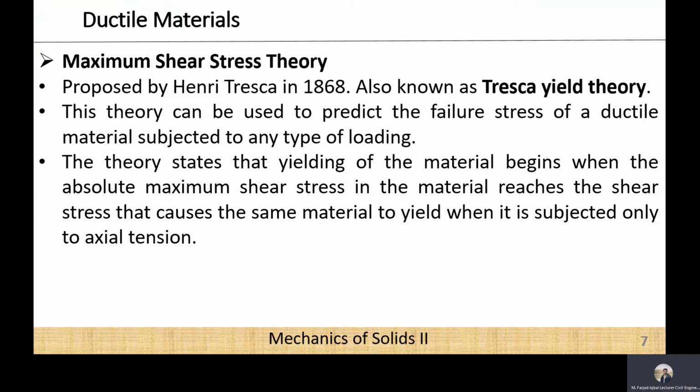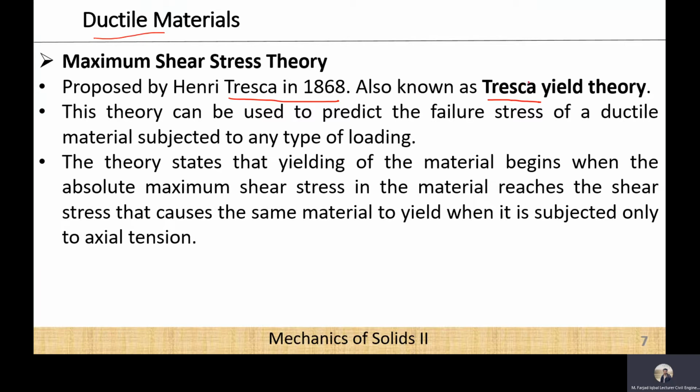The previous two theories that we discussed were related to brittle material. Now we are going to discuss two theories that are related to ductile material. The first theory related to ductile material is the maximum shear stress theory, and it was proposed by Henry Tresca in 1868, and that is why this theory is also called the Tresca yield theory.